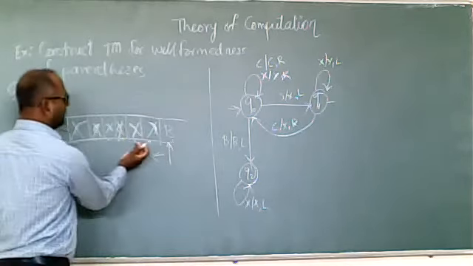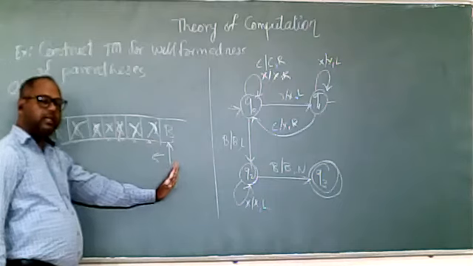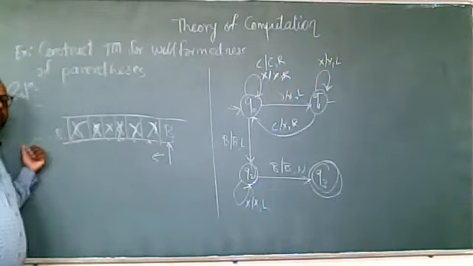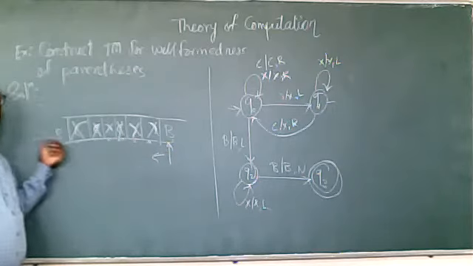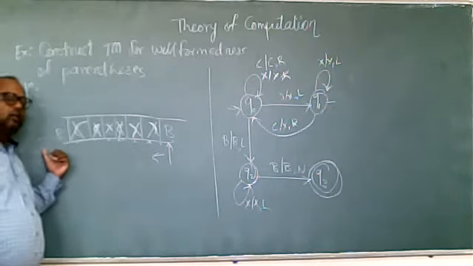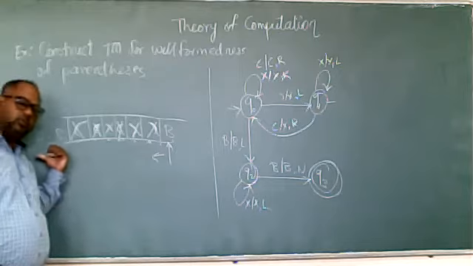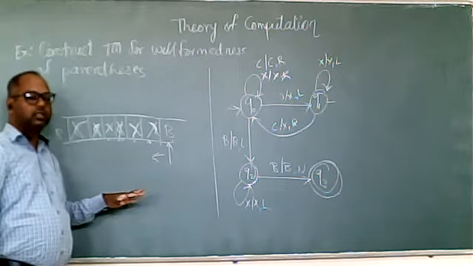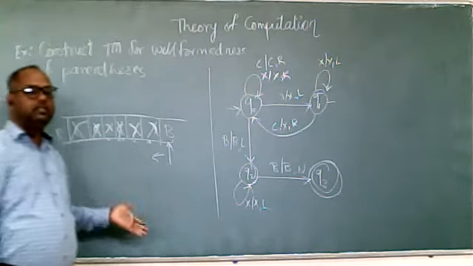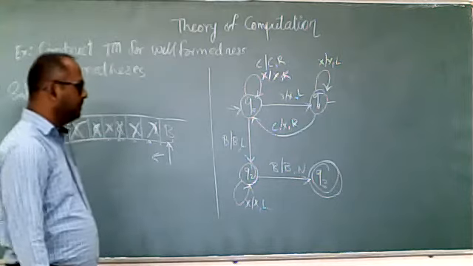So we'll say blank, blank as it is, and say no operation. Q3 will be the final state. On the right hand side we are not getting any blank, and on the left hand side we are not getting any closing bracket. And again on the left hand side we are not getting any opening bracket. So it means that there is no remaining opening or closing bracket, so it is a well formed parenthesis.